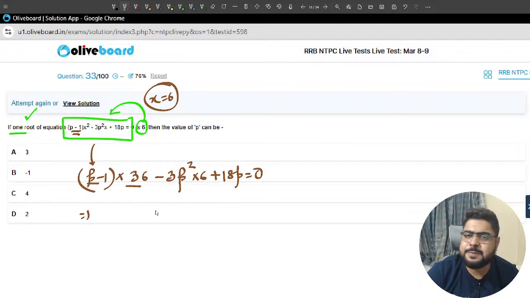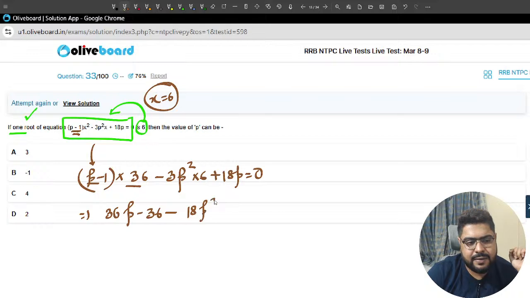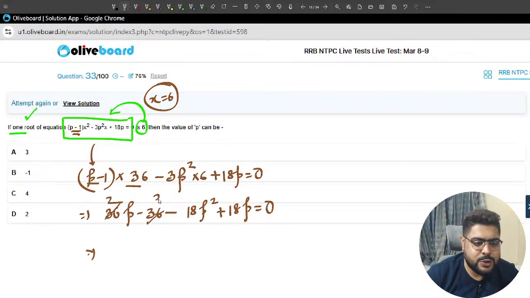So 36p, let's calculate, sir. 36p minus 36 minus 3p square into 6, na, sir. I am directly writing it is 18p square. Plus 18p, sir, it is 0. Sir, if I take 18 common and get rid of this, you see what will happen, sir? It is 2, it is 2, it is 1, it is 1. So I am getting p square.